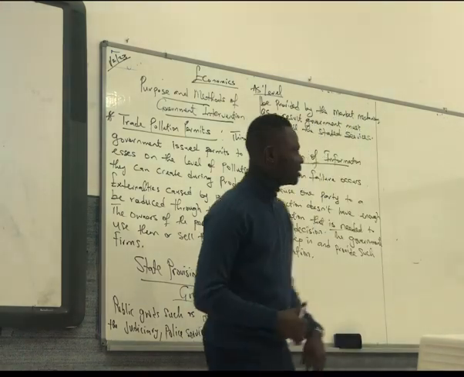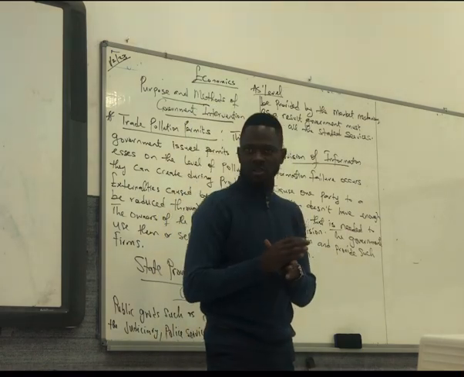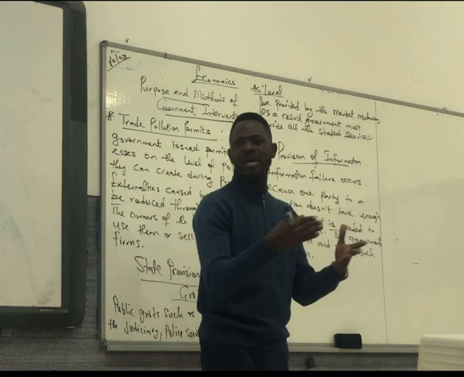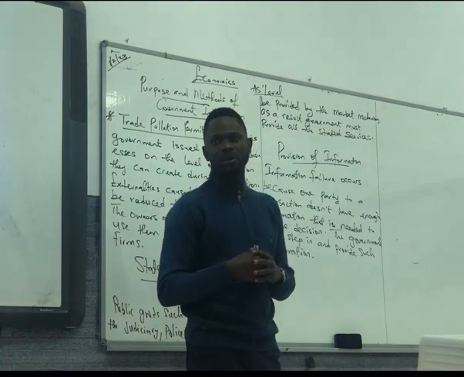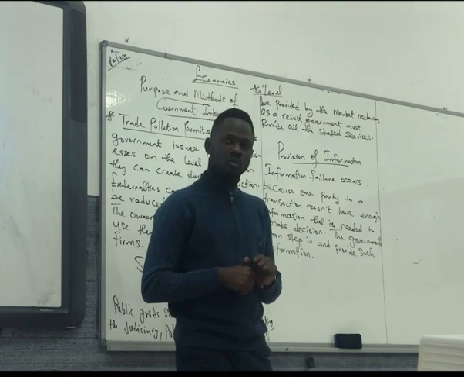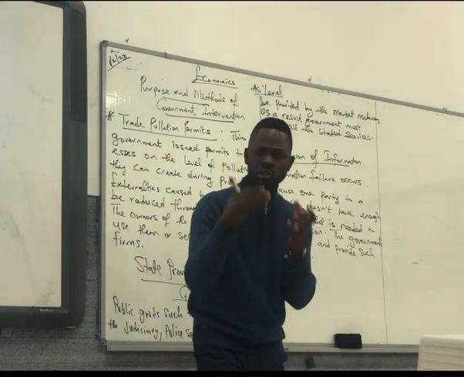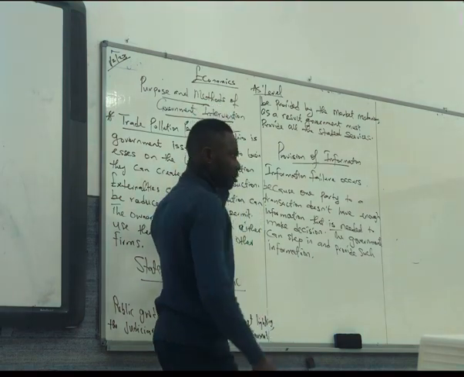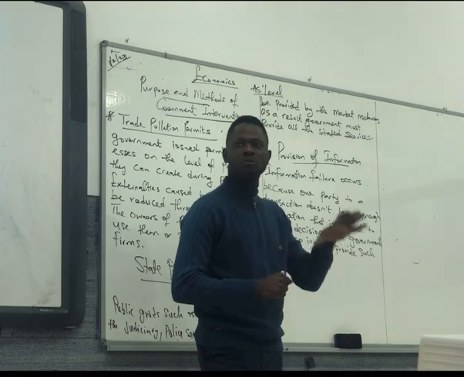So what happens here? For trade pollution permits, firms make production, they are into operations. As a result of the type of equipment they use, they might need to emit carbon. So emission of carbon will mean that pollution will continue to increase in the society. So what will government do? Government cannot stop them from operations. Rather, government will try to reduce the amount of pollution they create by giving them pollution permits. So they have to pay for every pollution they emit, for every carbon they emit. That is what pollution permit is.